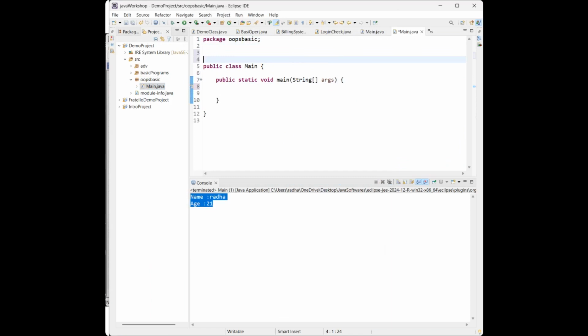Class is actually a blueprint. Blueprint means, if you imagine you have a car, what are the fields of that car? Like what is the brand of that car, what is the speed of the car, whatever the fields are, those we call variables. And what are the methods? Methods are nothing but driving that car, the actions we are doing with that particular car object. Let me create the class here.